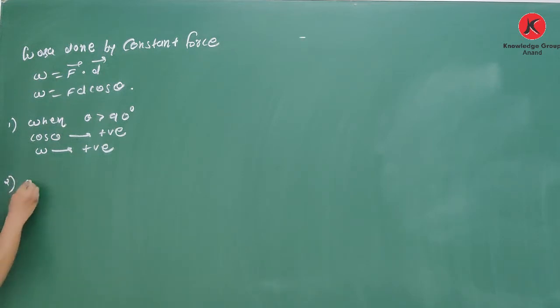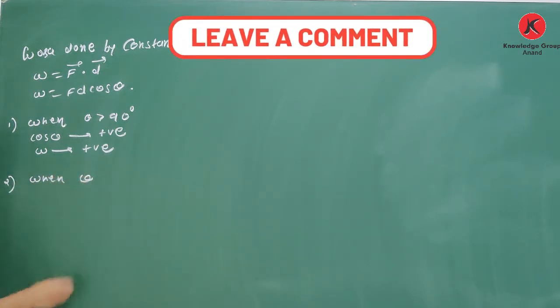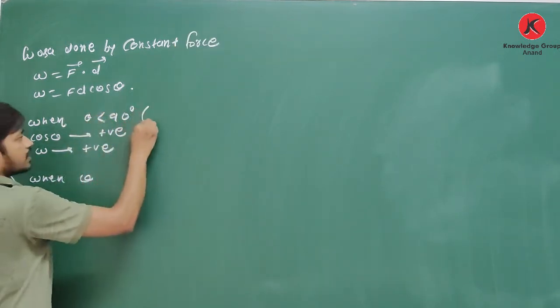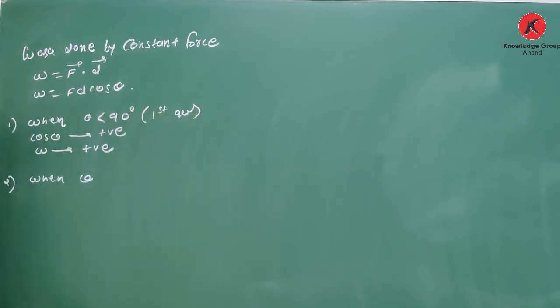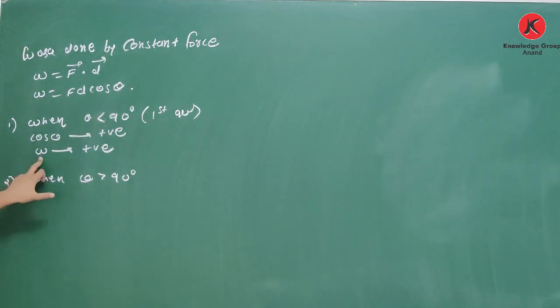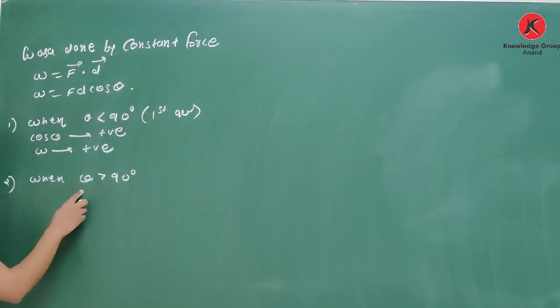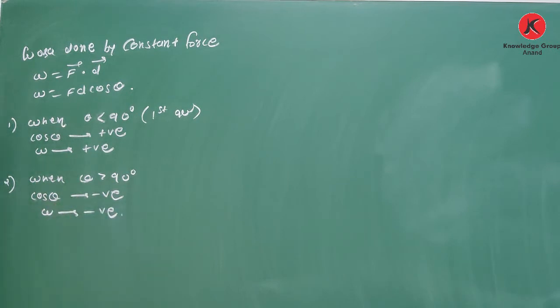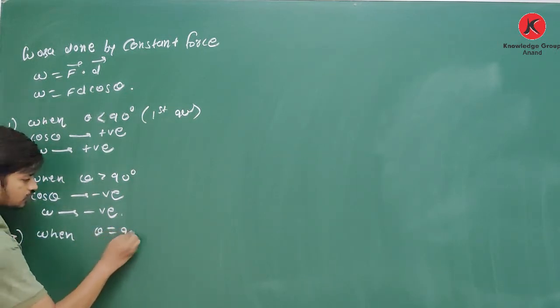Second case, when theta is greater than 90, that is second quadrant, cos theta, we know that it is negative. So yes, work done is also negative. Clear about this?